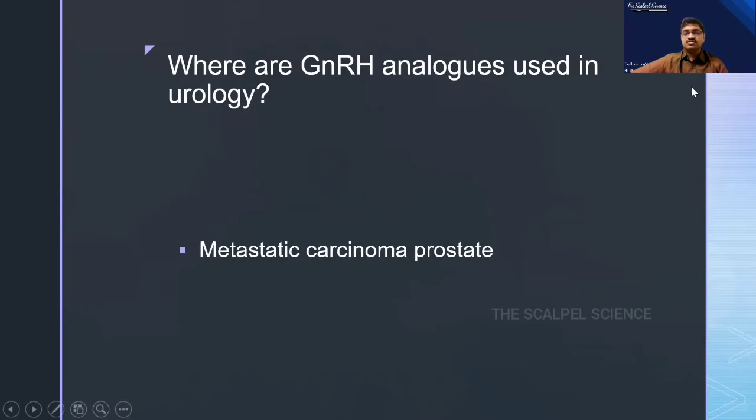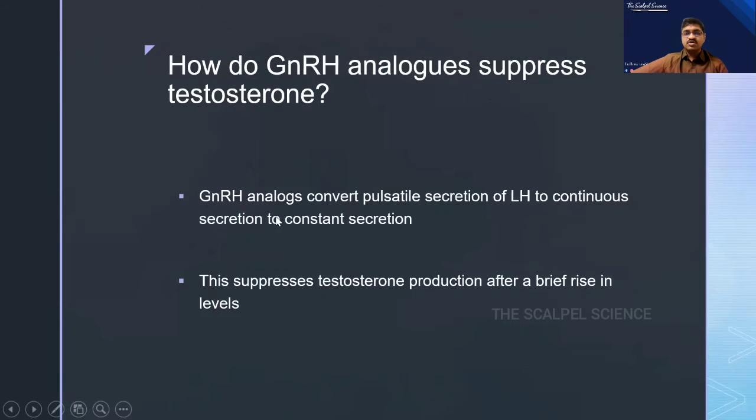Where are GnRH analogs used in urology? The answer is metastatic carcinoma prostate. This is an MCQ. How do GnRH analogs suppress testosterone? Again, as we have seen in the previous slide, it converts pulsatile secretion to continuous secretion. This suppresses testosterone production after a brief rise in levels.